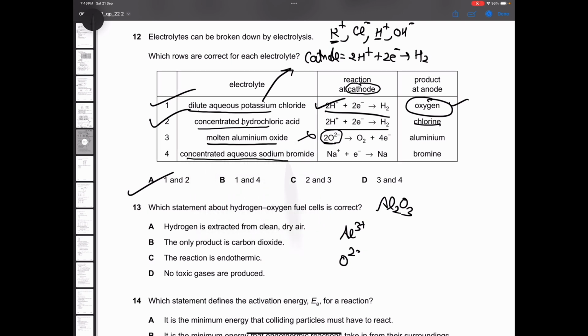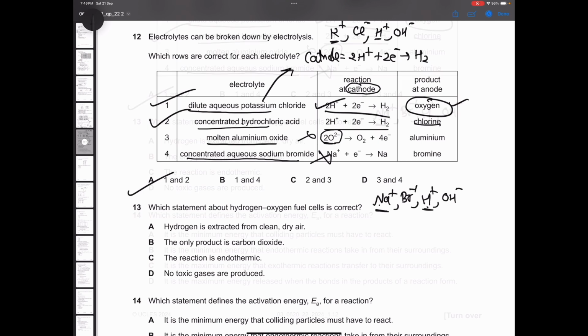Concentrated aqueous sodium bromide. So it is Na plus, Br minus. Since it is aqueous, it will also have H plus and OH minus. Now you yourself can tell me which ion will go to the cathode. Less reactive one or more reactive one? Less reactive one. Is sodium less reactive or hydrogen less reactive? According to me, hydrogen is less reactive. So this itself is wrong. That is why option A is correct.